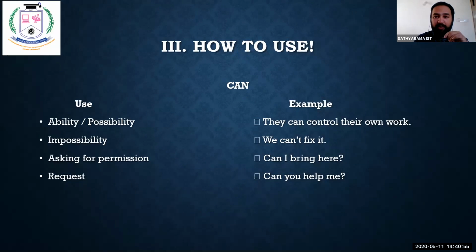See the next one. Impossibility. That is the negative part of it, or the negative sentence. We can't fix it. We cannot fix it. What does that mean? That talks about the impossibility. We cannot fix it.